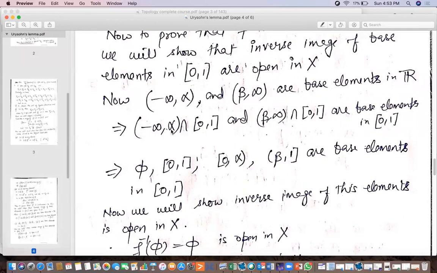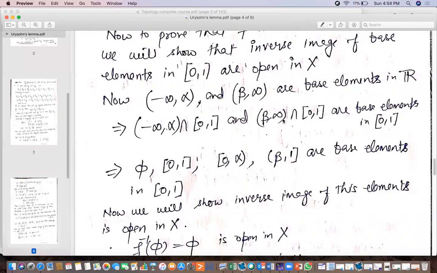Now if alpha is less than 0, then their intersection will be the empty set. If alpha is greater than 1, then their intersection will be the whole space. And if alpha is in between 0 and 1, then their intersection will be this set.